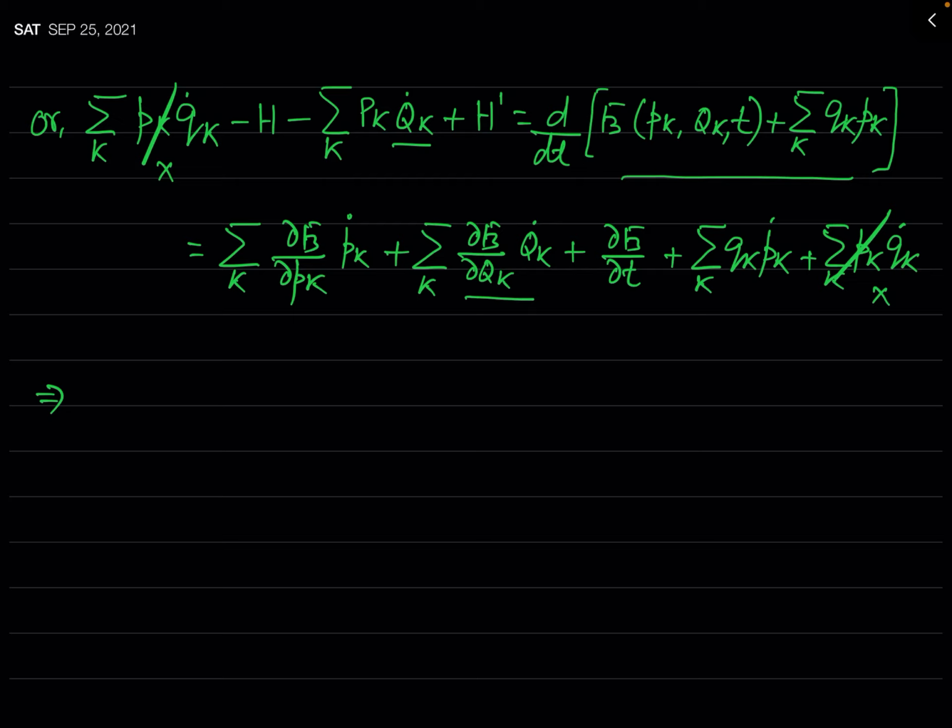Actually, when we bring this term to the LHS, there will be minus summation over k, pk plus del f3 by del qk, and qk dot will be just a common factor. Qk dot will be a common factor.